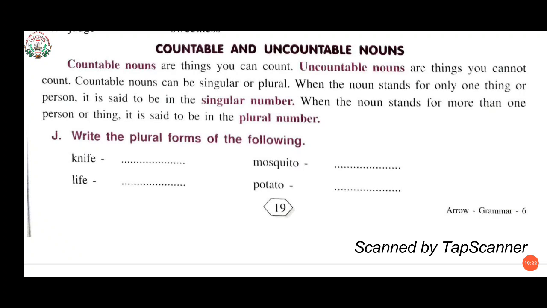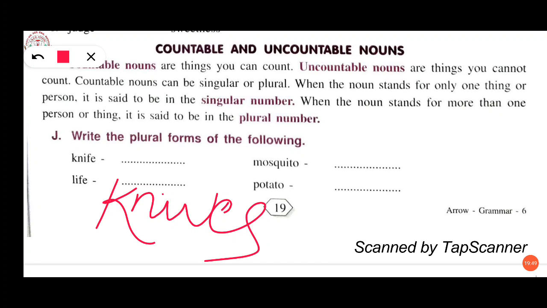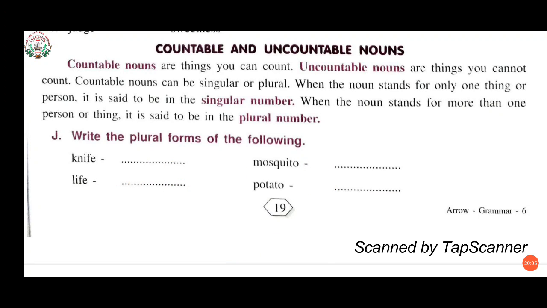So based on this, we have questions over here, that is J1. Write the plural forms of the following. Knife is singular, and if we change this into plural form, it will change into knives. Life will change to lives. Mosquito will change to mosquitoes. Potato will change to potatoes.